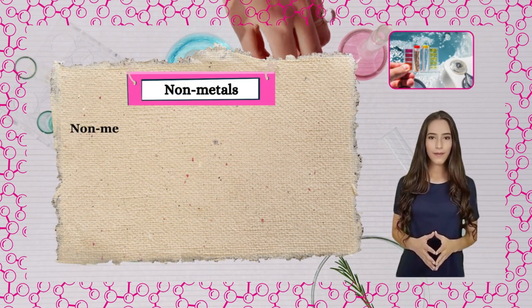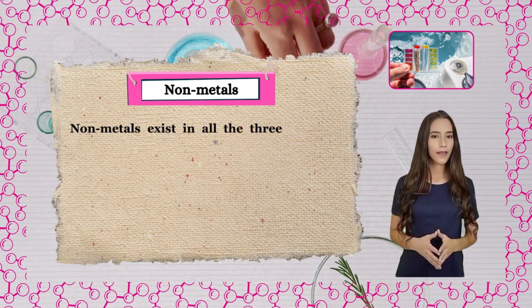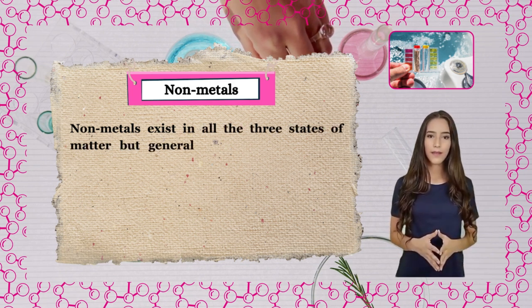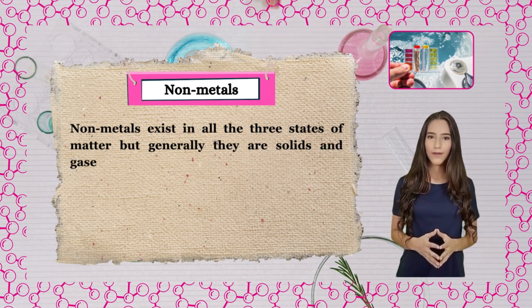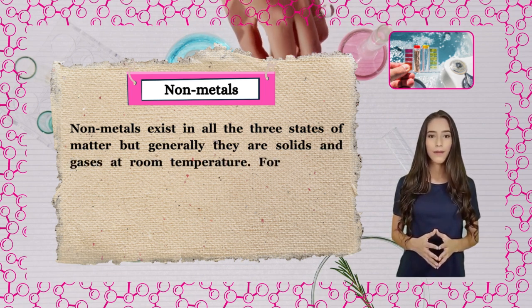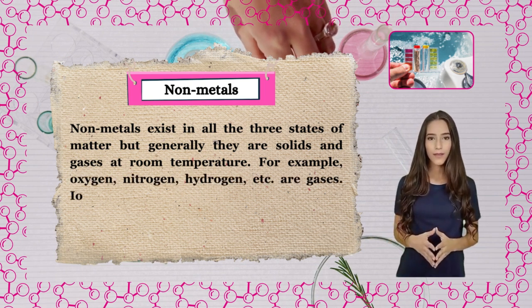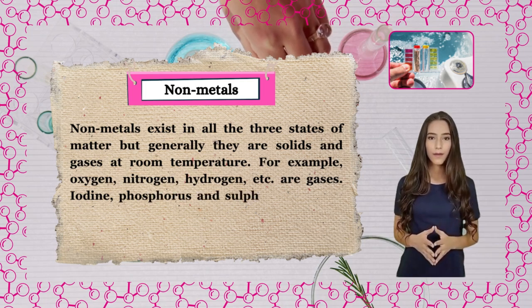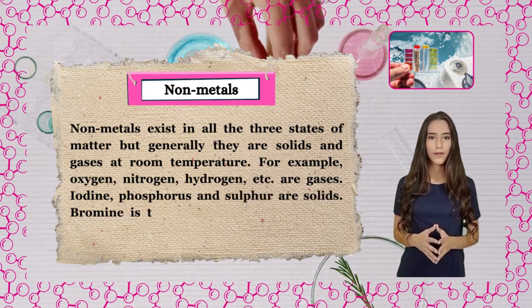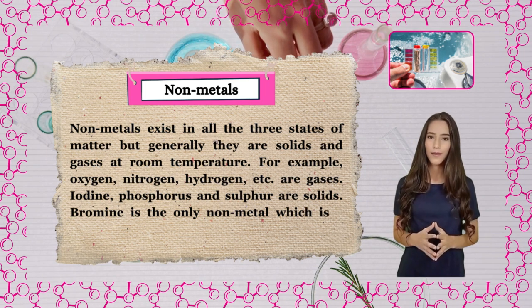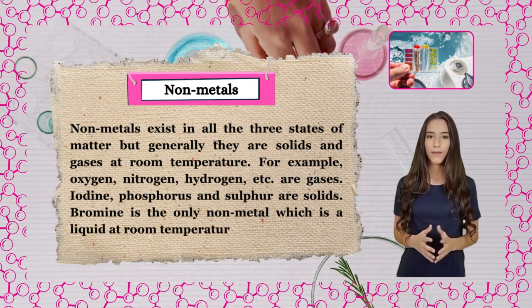Nonmetals. Nonmetals exist in all the three states of matter, but generally they are solids and gases at room temperature. For example, oxygen, nitrogen, hydrogen, etc. are gases. Iodine, phosphorus and sulfur are solids. Bromine is the only nonmetal which is a liquid at room temperature.